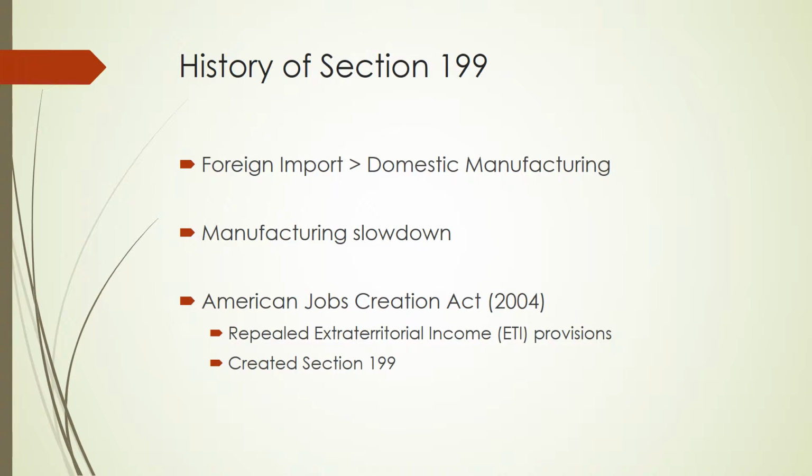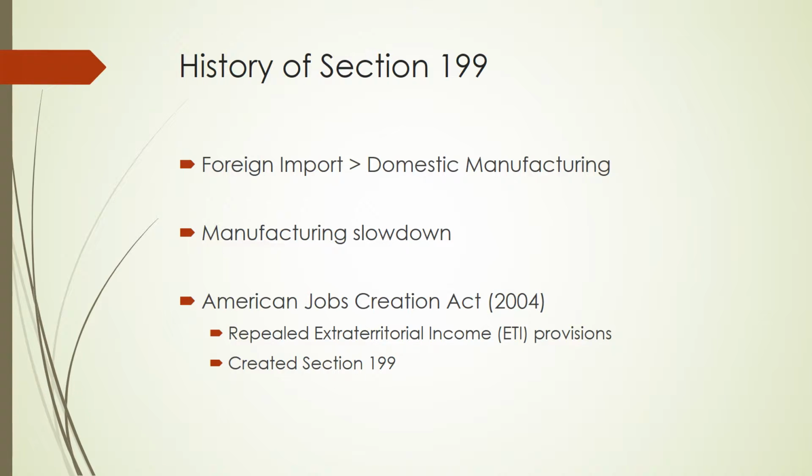In terms of a history of Section 199, around 2004, or maybe a little earlier since that's when it was enacted, Congress started becoming concerned that U.S. manufacturing was falling second to U.S. imported goods, and domestic prices here in the U.S. started becoming undercut by foreign businesses, and foreign countries were beginning to reap all of the benefits.